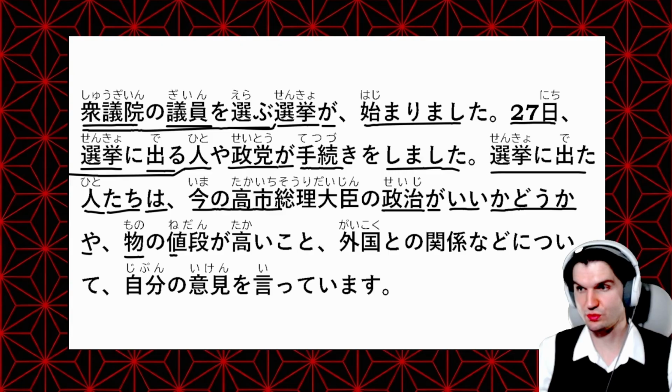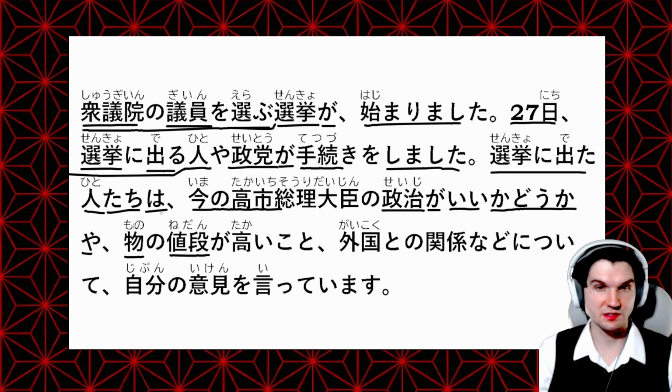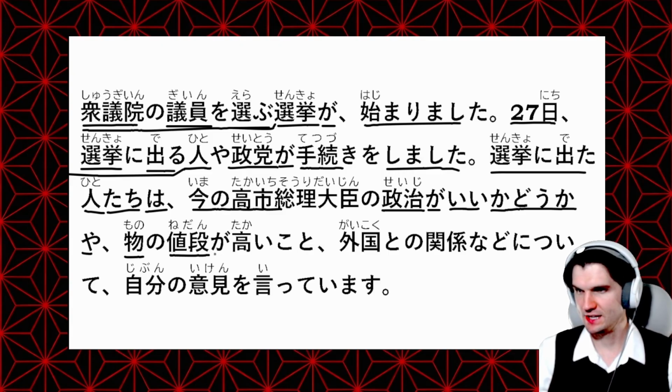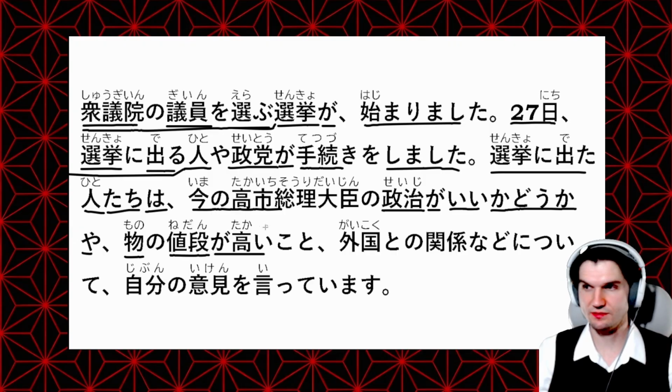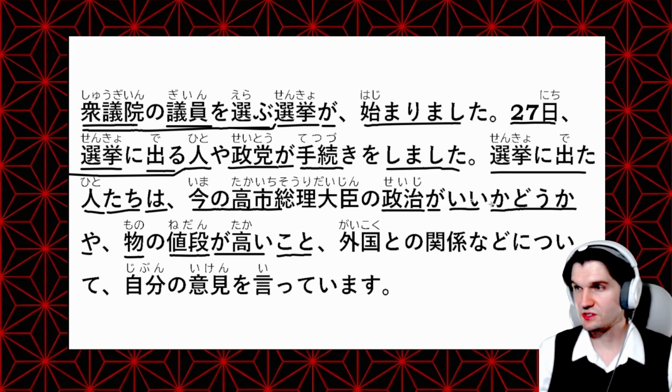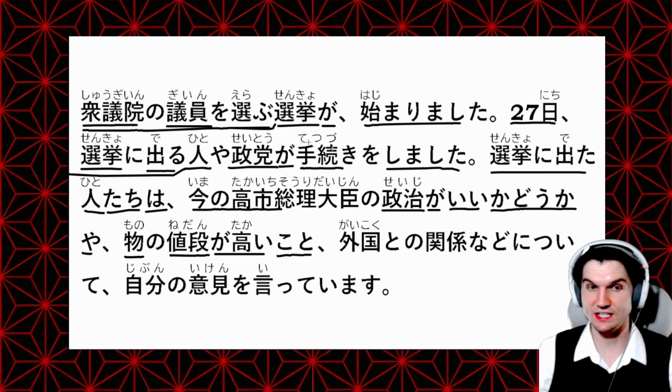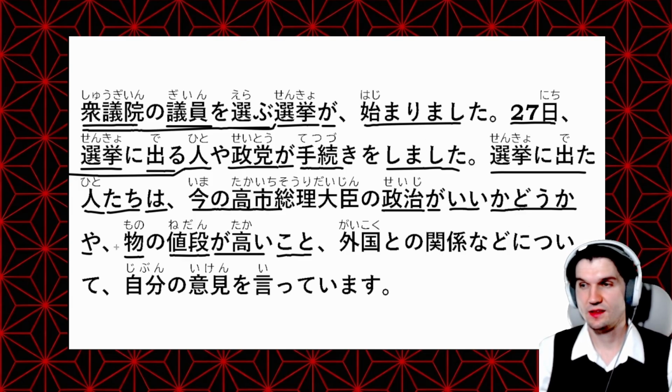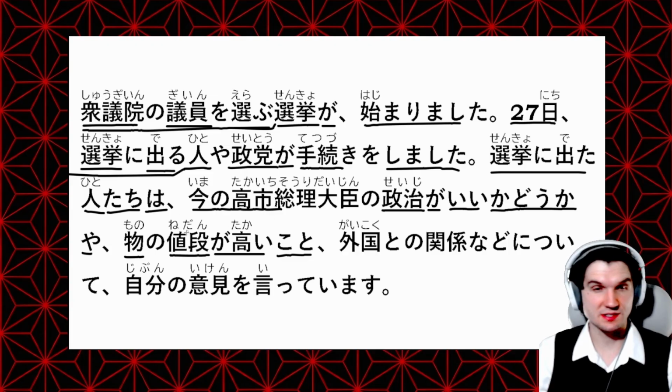So 値段 is prices. So prices of things or objects が高い. So 高い is expensive. So the fact that things are very expensive. こと. Since this is an e adjective, if we want to make it into a thing, we can use a nounifier like こと, turns it into a noun. So whether or not the current policies of Prime Minister Takaichi are good or not, the increasing prices of things or objects.